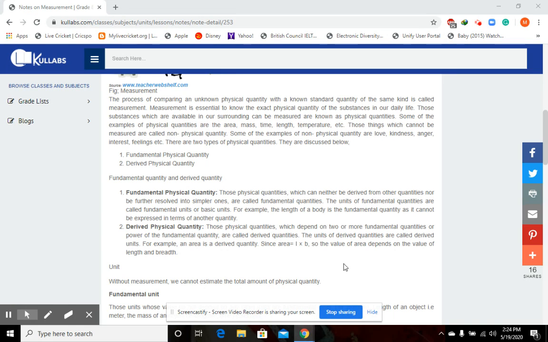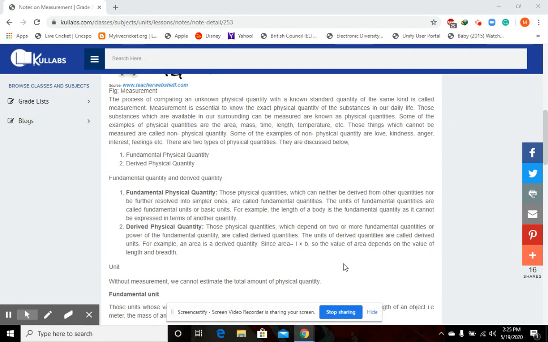For example, my mass is unknown to you. You don't know my mass. But if I ask you what is the mass of a 1 kg block, obviously you will say the mass of a 1 kg block is 1 kg. The mass of a 1 kg block is a known quantity. My mass is an unknown quantity. Can I use the mass of a 1 kg block to measure my height? No, we cannot do that.